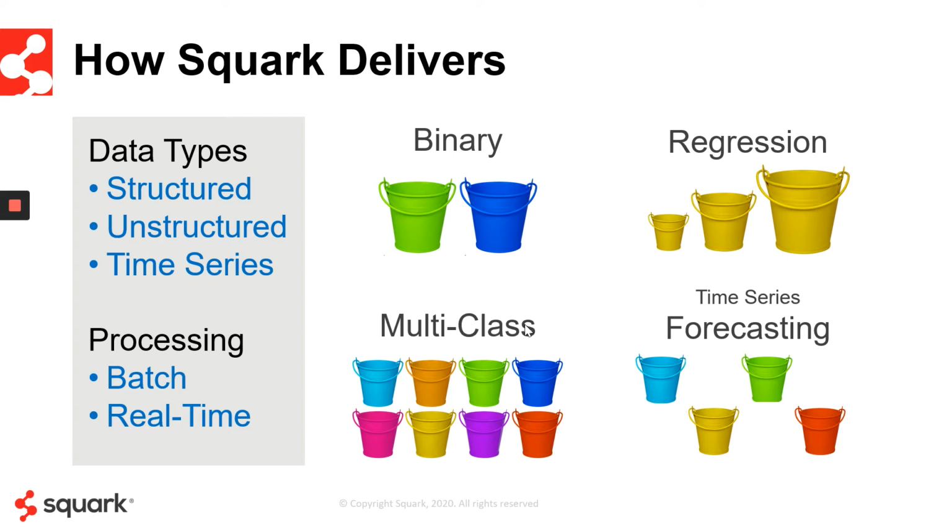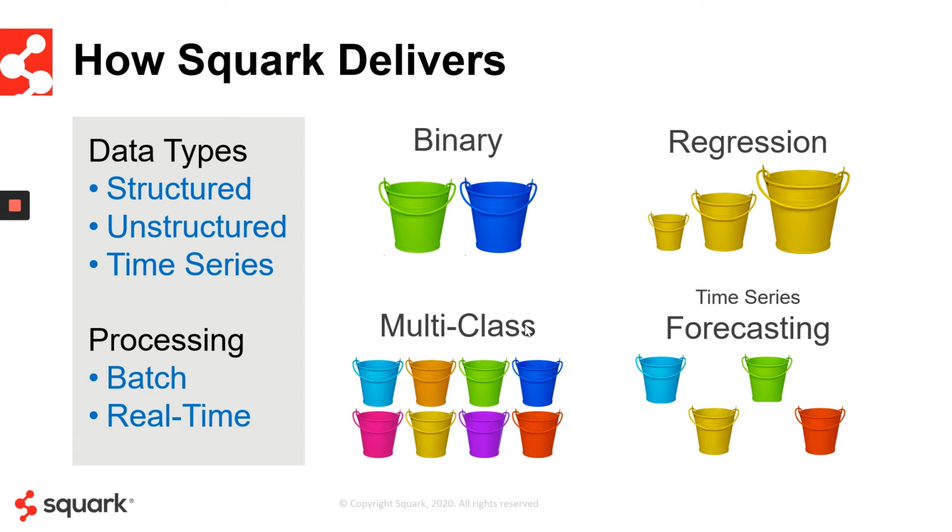With regression and multi-class and binary classification, we do date factoring. We'll break the date into its constituent parts. For example, if we see a date January 1st, 2020, we might break it into the month of January, the day of the week that January 1st was, the number of the day in the month itself, as well as the year.